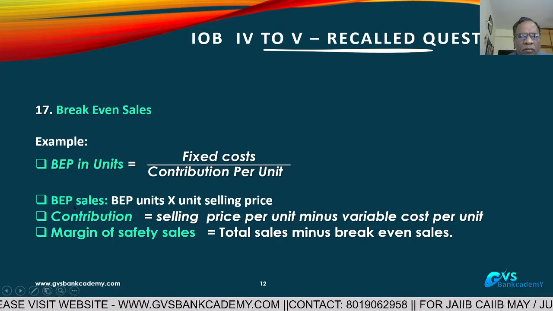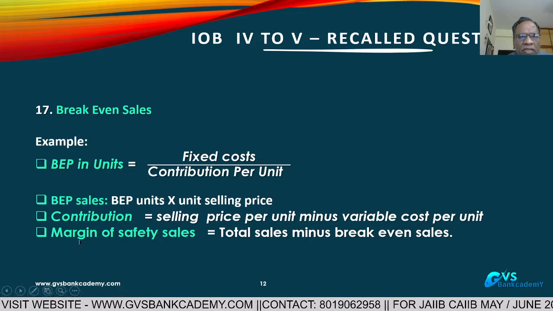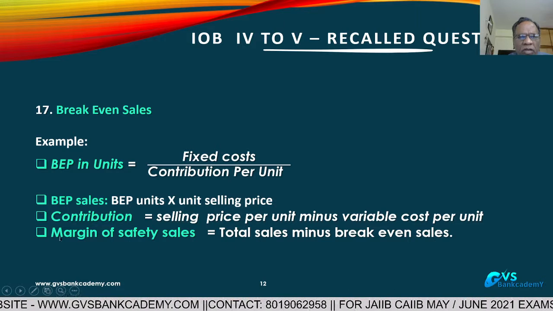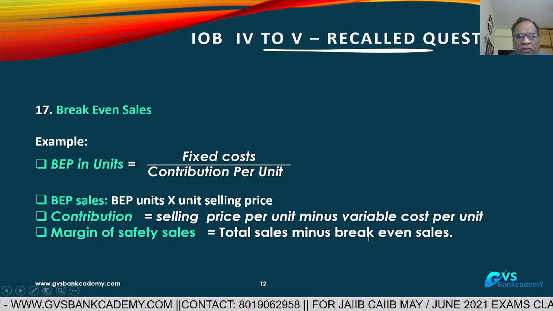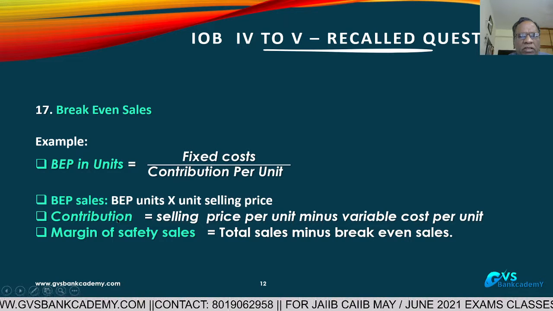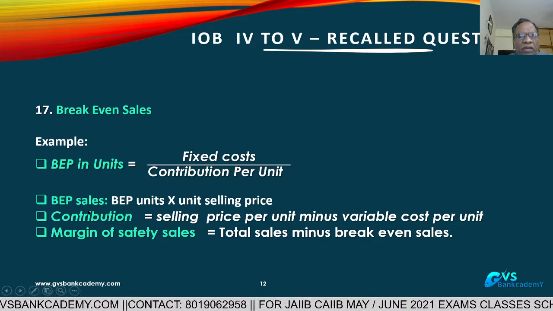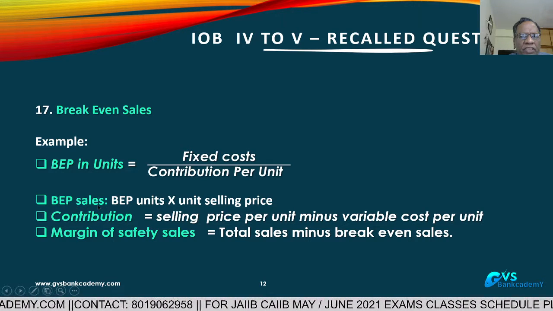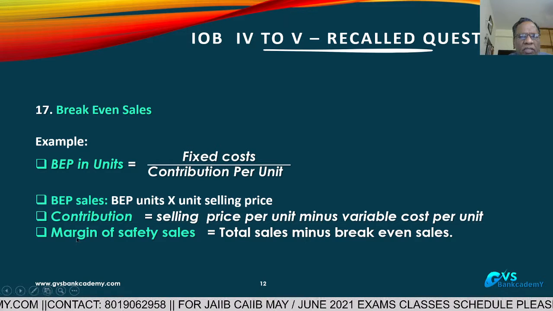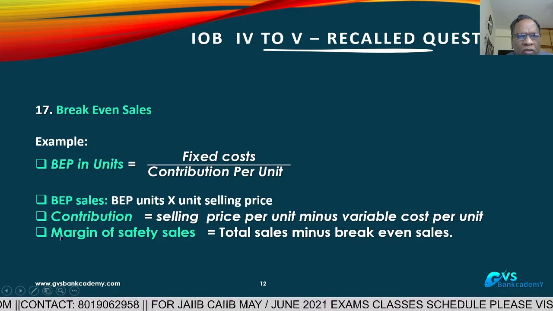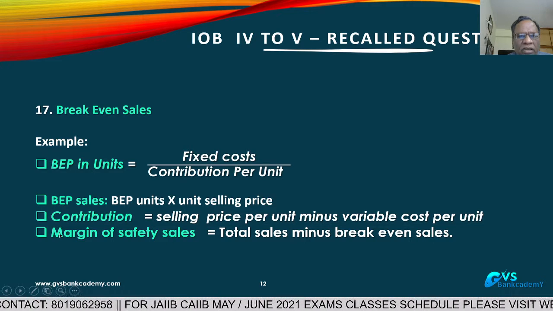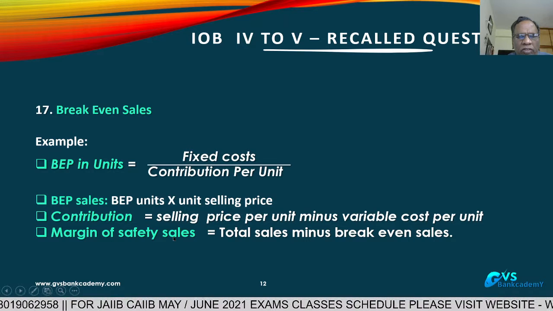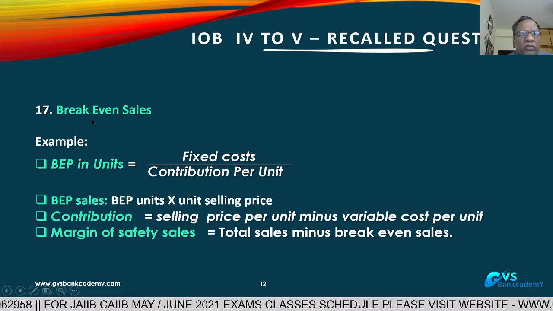Normally, BEP at a lower level is best, and margin of safety higher. Margin of safety sales means profitable sales. On margin of safety sales only we are getting profit. So from this analysis we have to learn that BEP should be achieved at a lower level of sales. If any company is achieving the BEP sales at 30 to 40% of sales, the remaining 60 to 70% of sales are cushion sales, margin of safety sales or profitable sales. This is required more. This shows the strength of the project. This is about break-even point, question number 17.